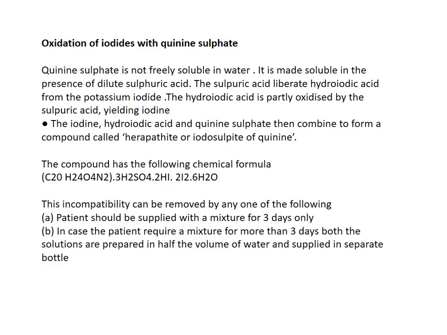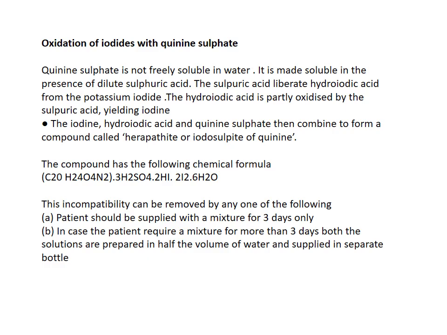So in the prescription, quinine sulfate is there, and the vehicle is water. The problem is quinine sulfate is not freely soluble in water. So to make it soluble, we add dilute sulfuric acid into it.